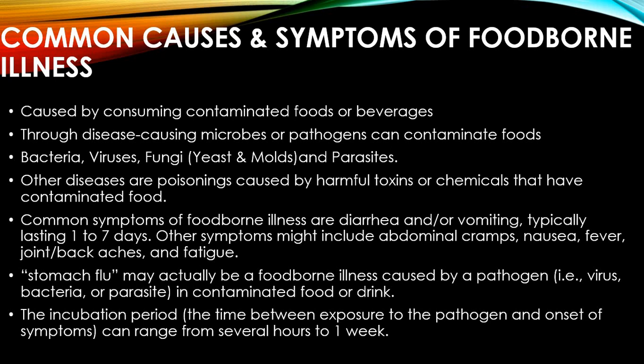The common symptoms of foodborne illness are diarrhea and vomiting, typically lasting from 1 to 7 days. Other symptoms may include abdominal cramps, nausea, fever, backaches, and fatigue. This may vary from bacterial infection to fungal infection, so it depends upon the disease. The stomach flu may actually be a foodborne illness caused by a pathogen, virus, bacteria, or parasite in contaminated food or drink. The incubation period, that is the time between exposure to the pathogen and the onset of symptoms, may range from several hours to weeks.